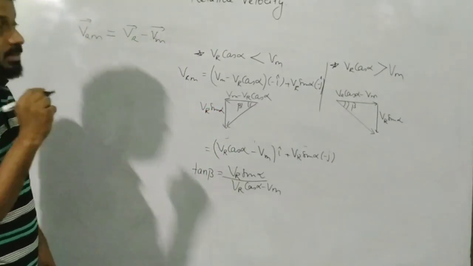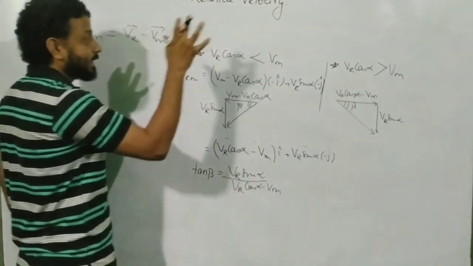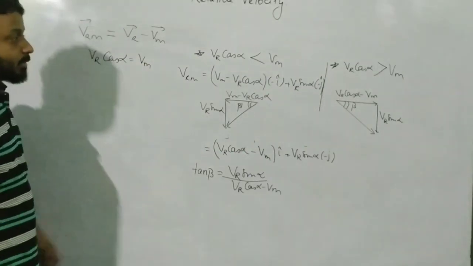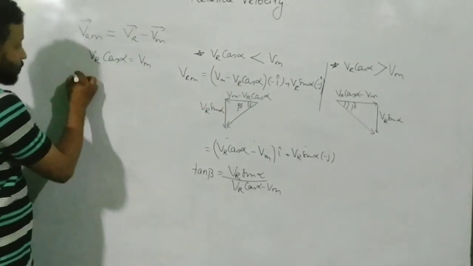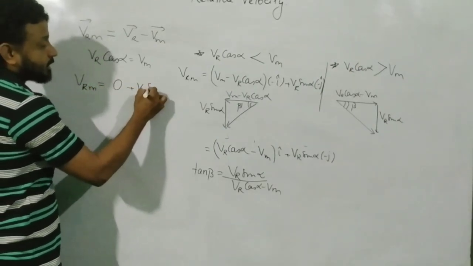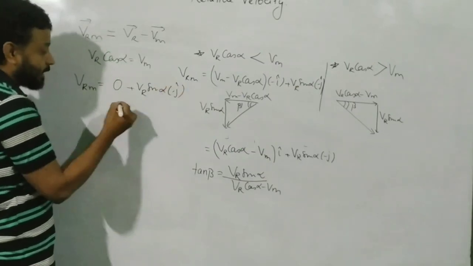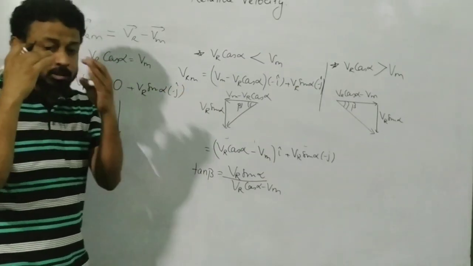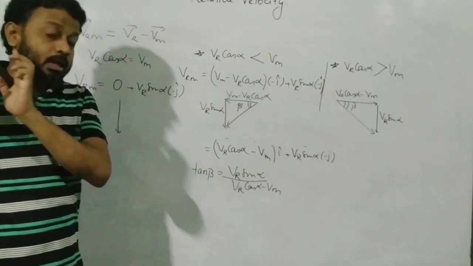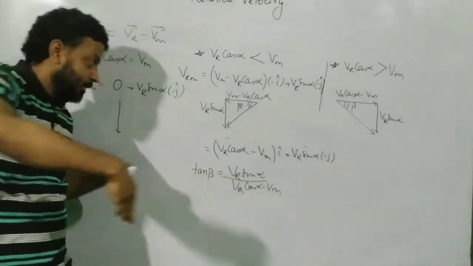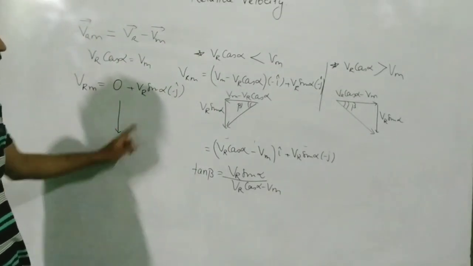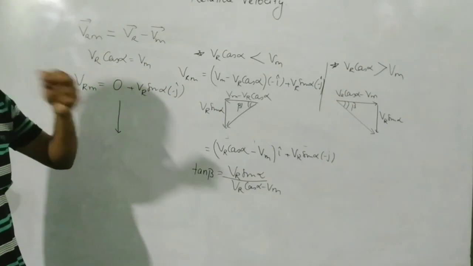Now what if they are exactly same? What if the VR cos alpha and Vm are exactly same? If your VR cos alpha is equal to Vm, then this i component will become 0. So your VRM will become 0 plus VR sine alpha minus j cap. In that case, it has maintained such a speed that it appears to fall vertically down. Though from the ground observer it is still coming like this, the speed is in such a way that it appears to fall vertically down in this particular case. It has only one thing, and that is called VR sine alpha minus j cap.